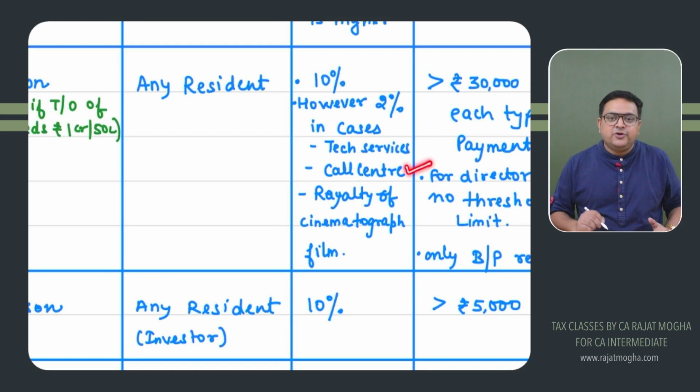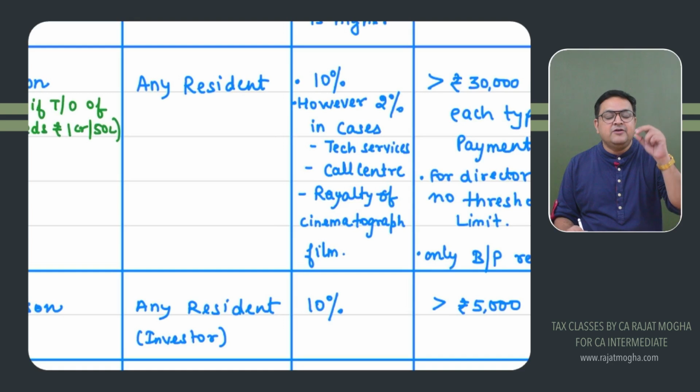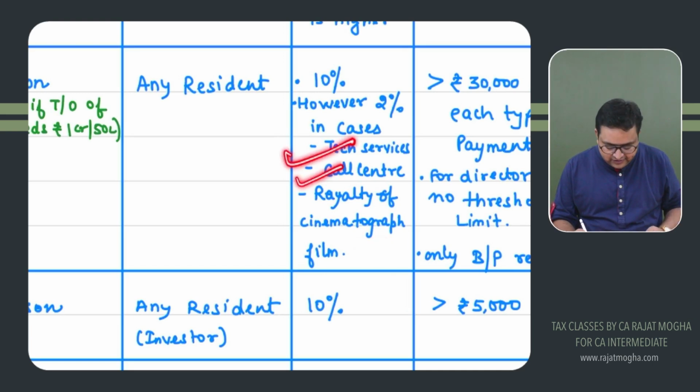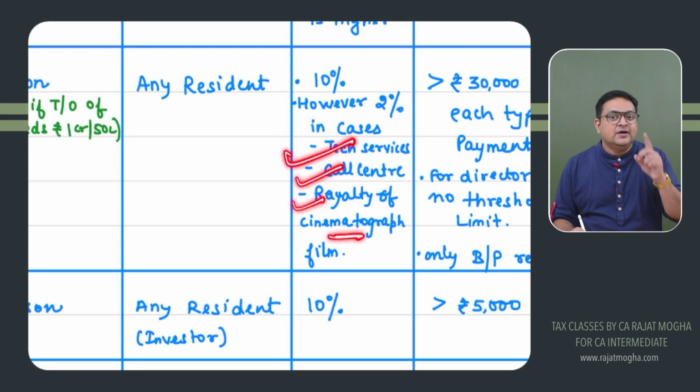If you are paying to a call center, then 2%. Or if you are paying royalty, for royalty, it is 10%. But if it is a very specific royalty related to cinematographic films, then it would be 2%. So 2% would be for technical services, for call center, for royalty only for cinematographic films. For other type of royalty, 10%.